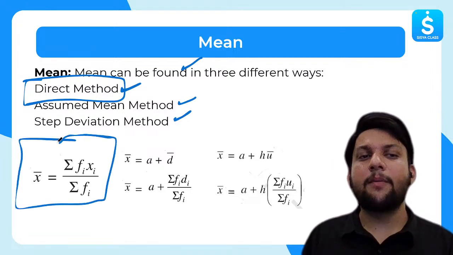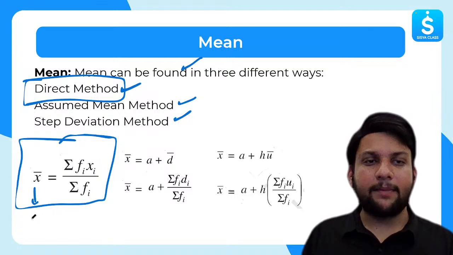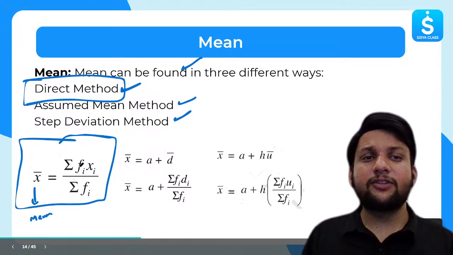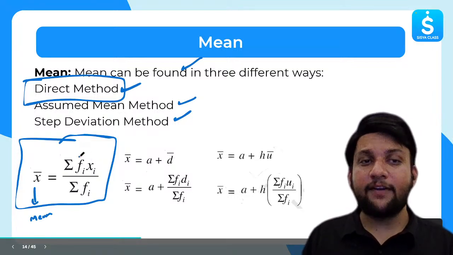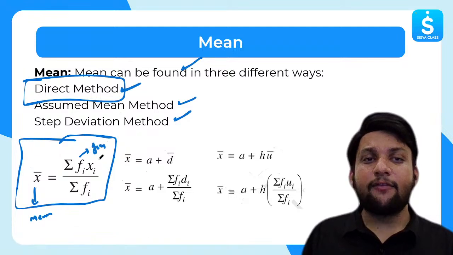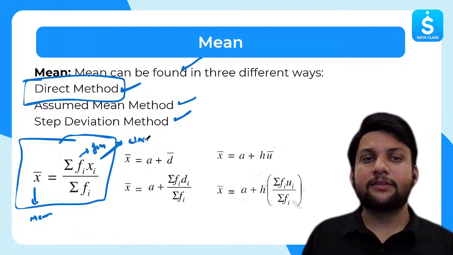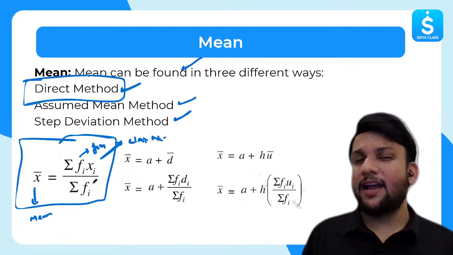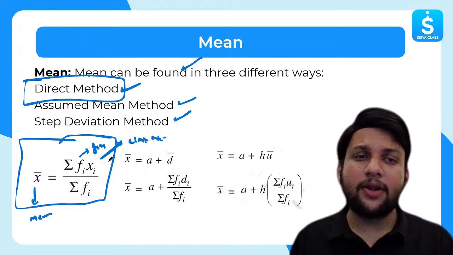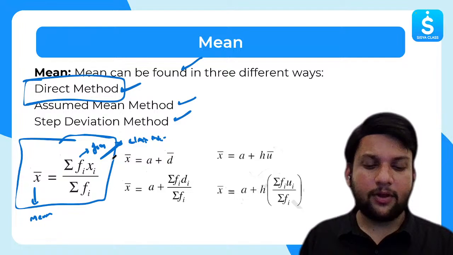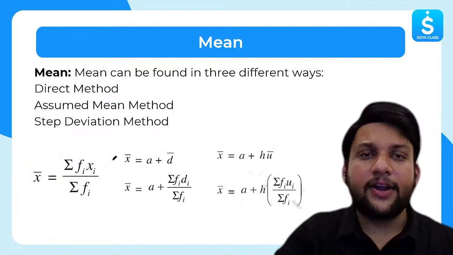And just note down the formula. X bar, this is nothing but mean, is equal to summation of fi xi over summation of fi. What is fi? Fi is frequency. And what is xi? Xi is, in some cases, the class mark. I will be telling you everything. Don't worry about it. For now, pause the video and note down the formulas. Great. All right, let's move forward.